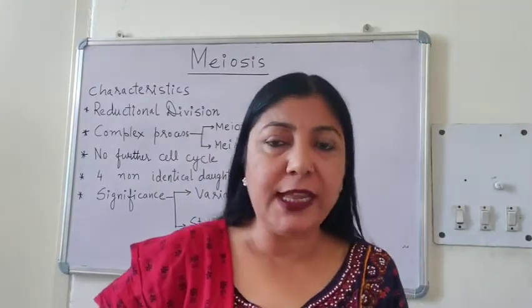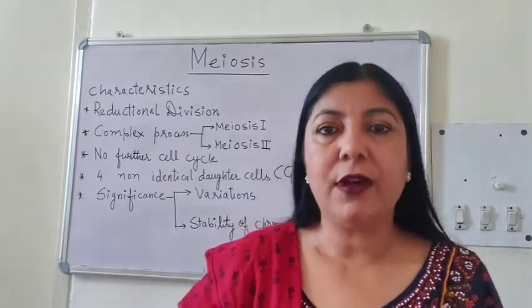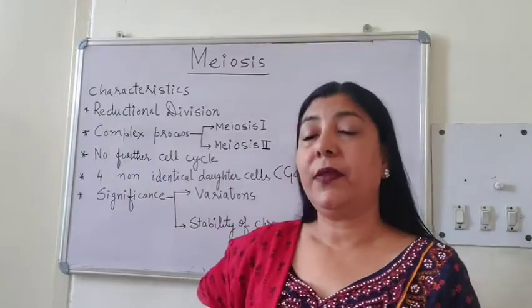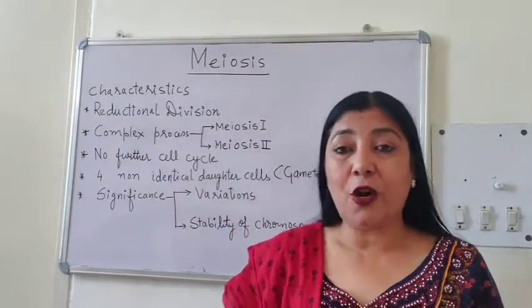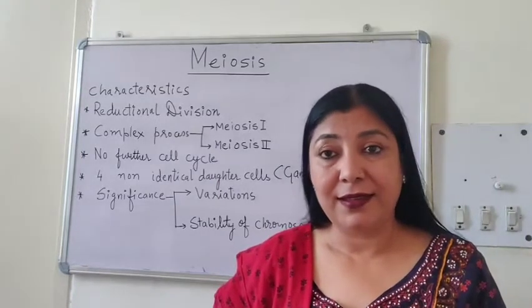Before going into the details of this process, let us study a few characteristics of the process of meiosis. Number one, meiosis is called a reductional division. Why?